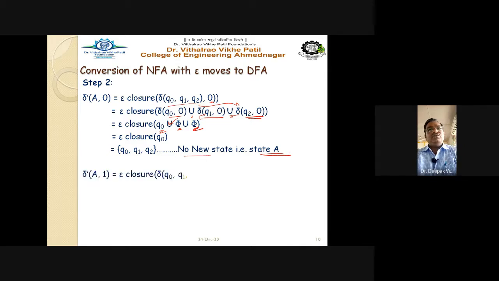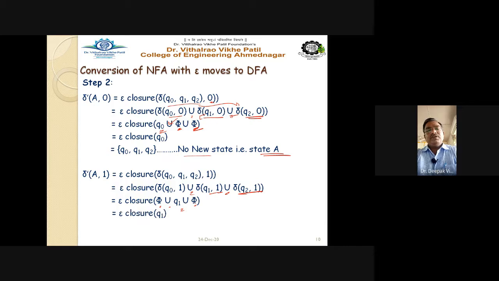Then capital A on input 1. See here, E closure of delta of Q0, Q1, Q2 on 1. Split it: Q0 on 1, union Q1 on 1, union Q2 on 1. E closure of phi, union Q1, union phi, that is E closure of Q1. And what is the E closure of Q1? It is Q1, Q2, and this is the new state. We are calling it state B because it is not given in the NFA with epsilon moves. This new state is generated, and we refer to it as B.